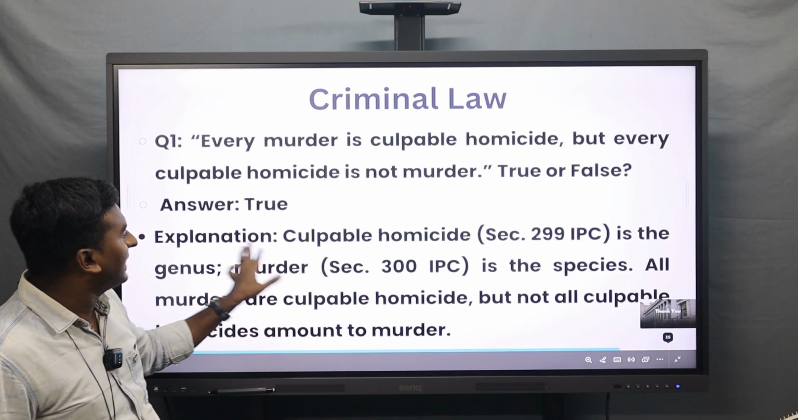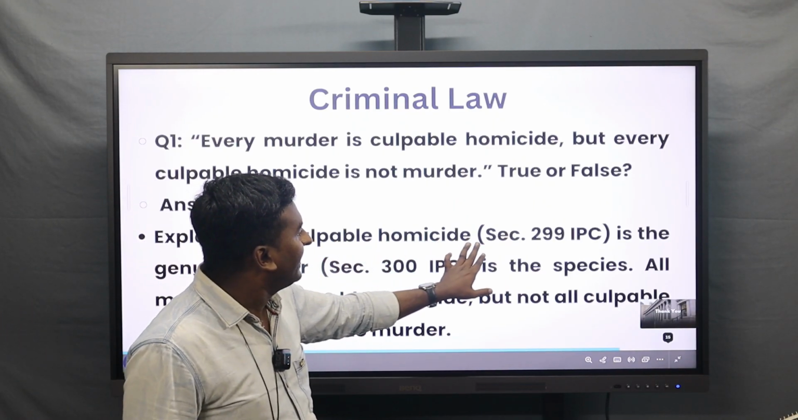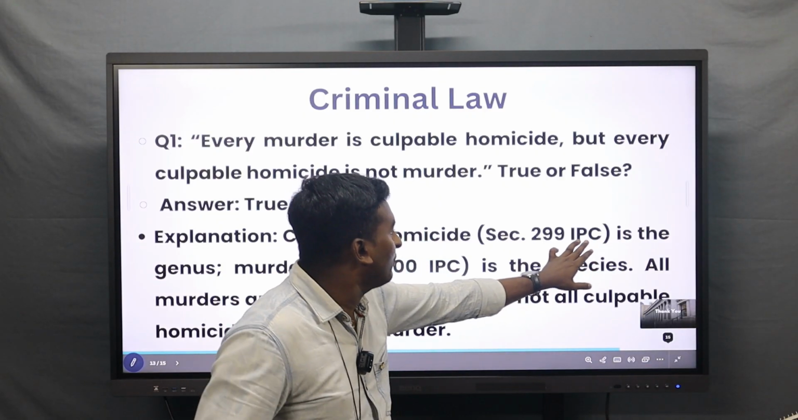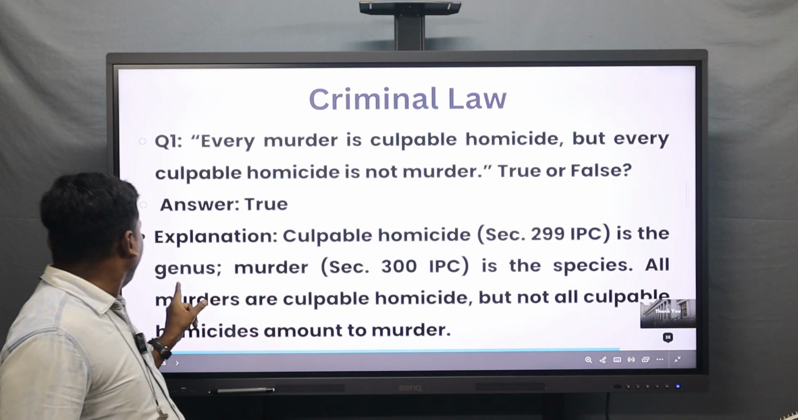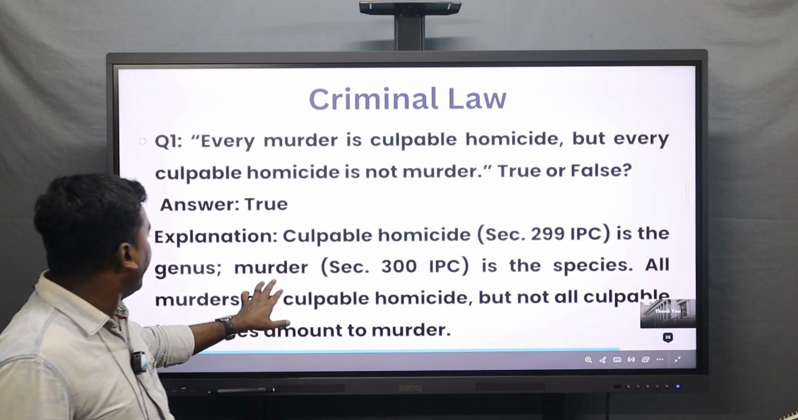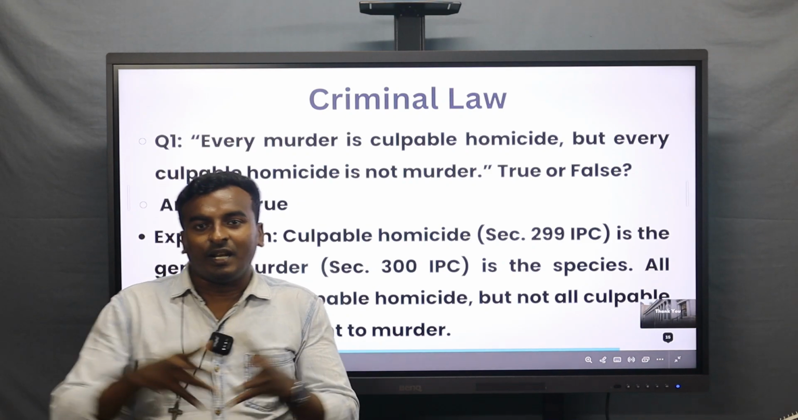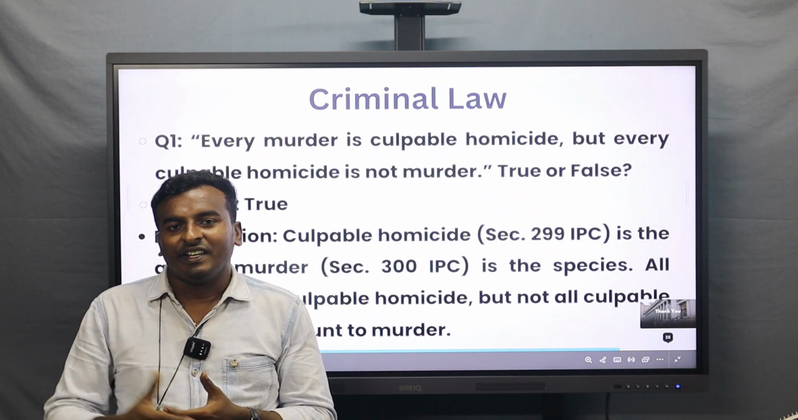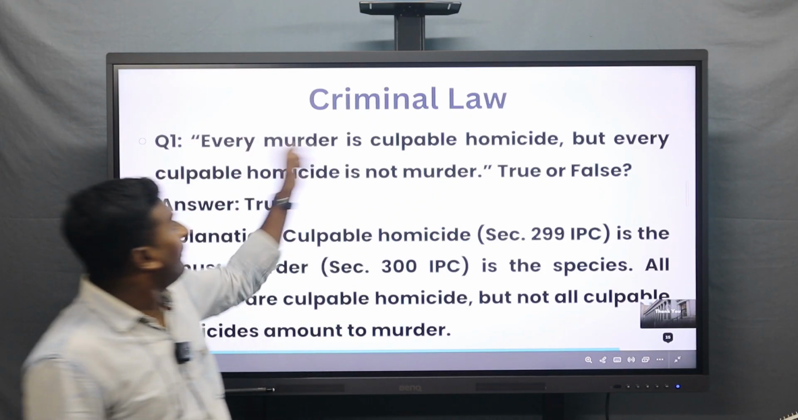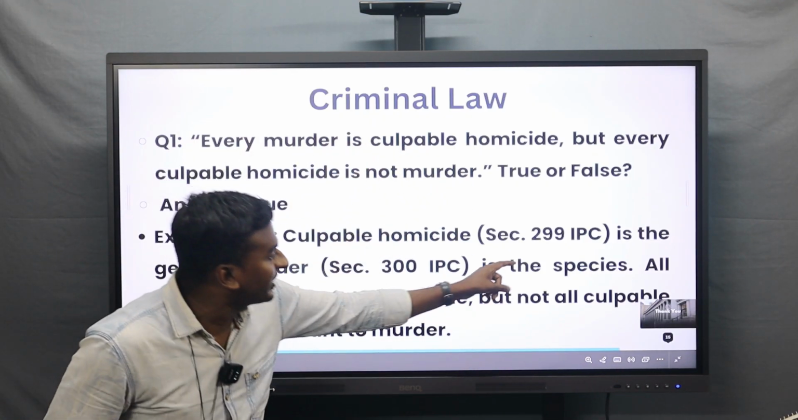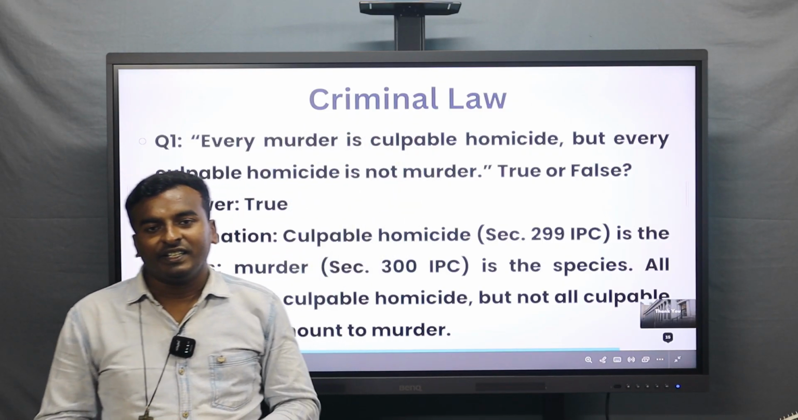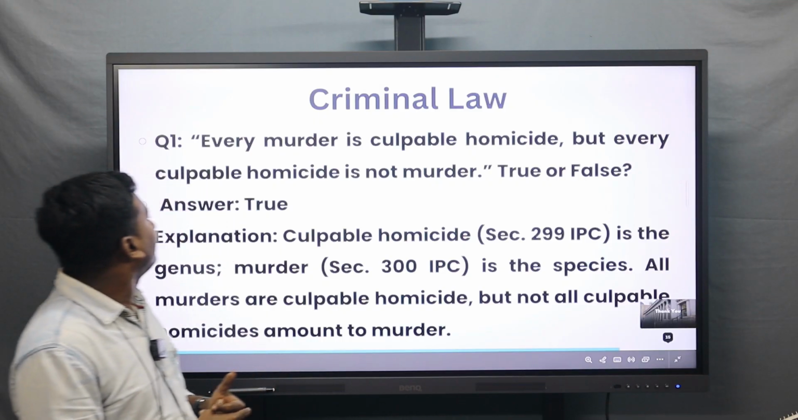The explanation goes like this. Culpable homicide, defined in IPC Section 299, is the genus. So first they tell us that murder is culpable homicide, and second that culpable homicide is not necessarily murder. IPC Section 299 clearly states this, so the statement is true. Okay, let's move on to the next question.